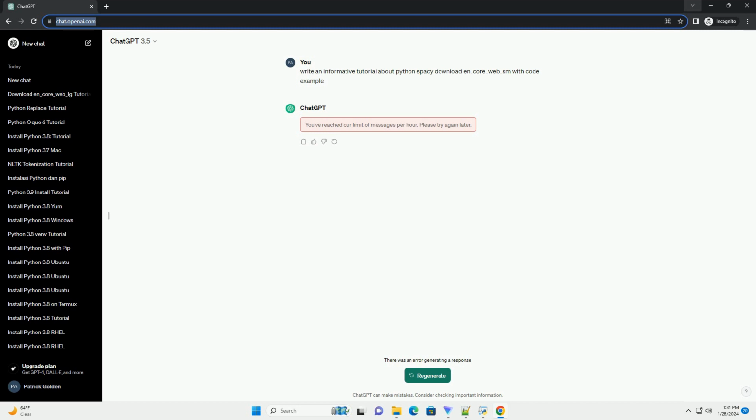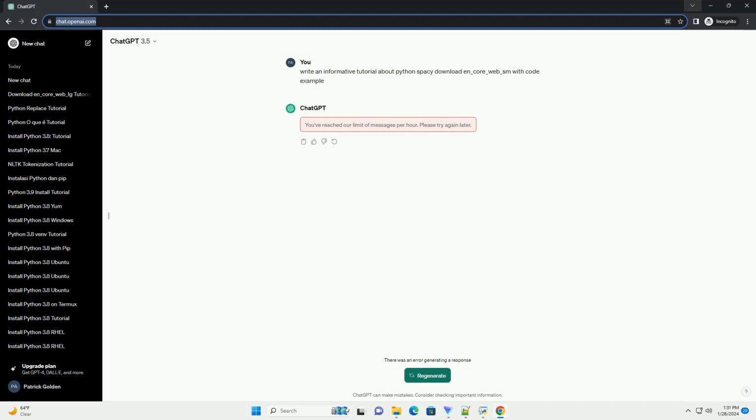To download the en_core_web_sm model, you can use the spaCy download command. Open your terminal or command prompt and run the following command. This command will download the en_core_web_sm model and its dependencies. Once the download is complete, you can proceed to use the model in your Python scripts.